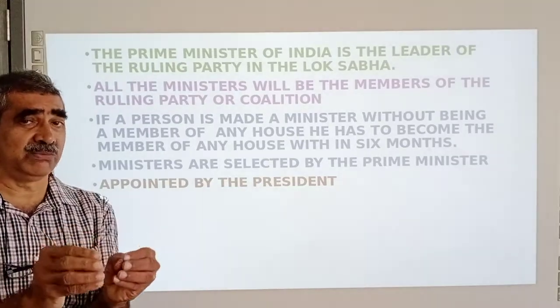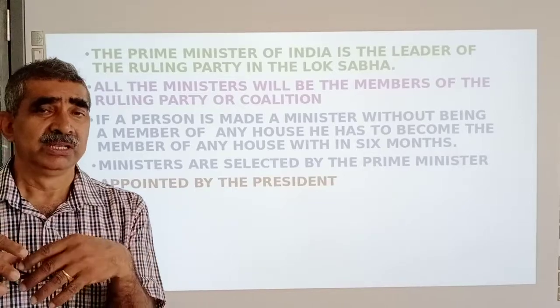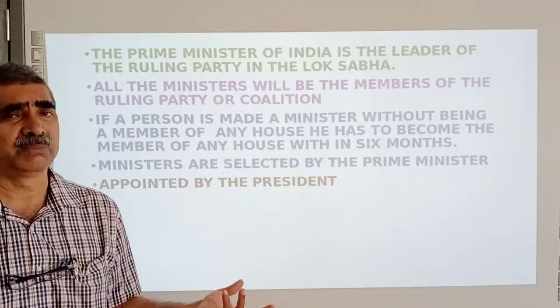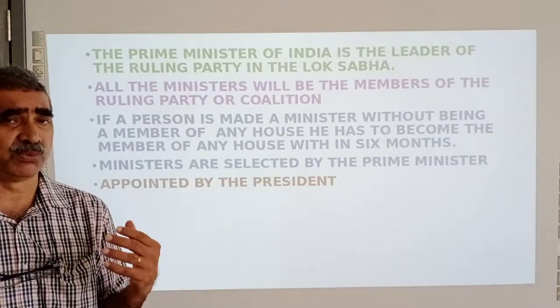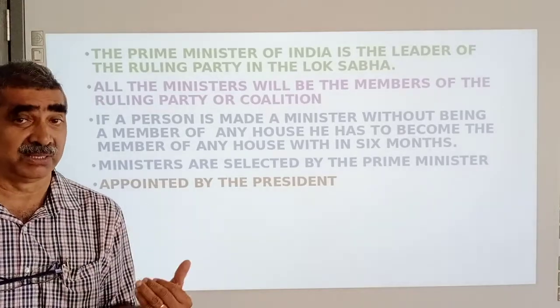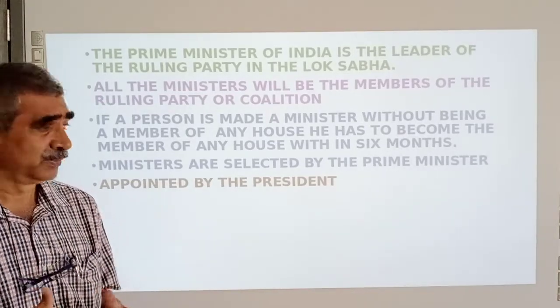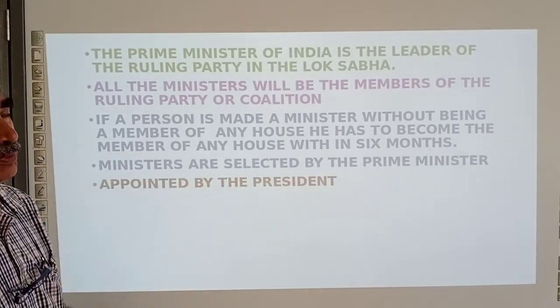Portfolio means a minister will be the education minister or finance minister or defense minister or foreign affairs minister, whichever it is. There are different departments. All that allocation of portfolio, the department which a minister should handle, is done by the Prime Minister. So the ministers are appointed by the President.